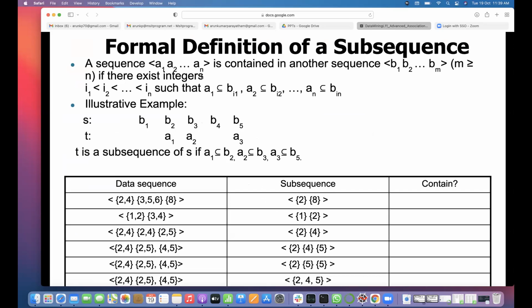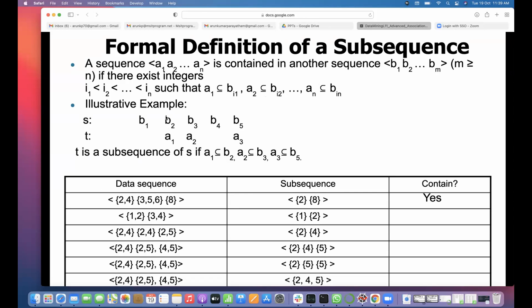A sequence A1, A2, ..., An is contained in another sequence B1, B2, ..., Bm, where m is greater than or equal to n, if there exist integers i1, i2, ..., in such that A1 is in Bi1, A2 is in Bi2, ..., An is in Bin. Go through the example better; the mathematical definition is given here.